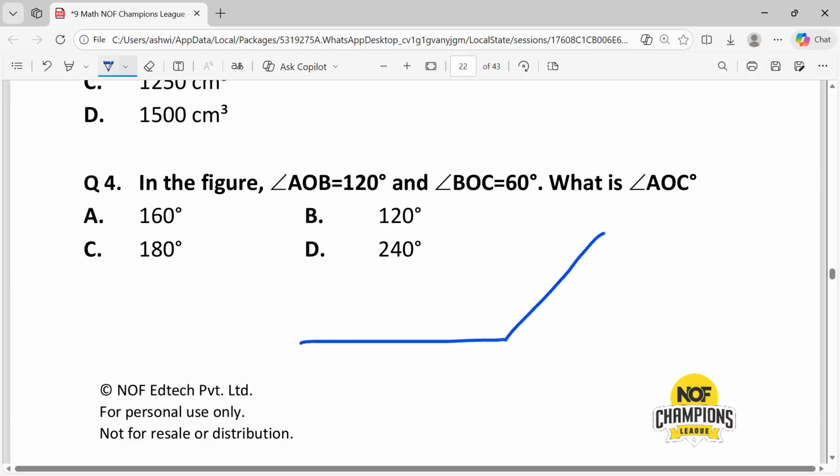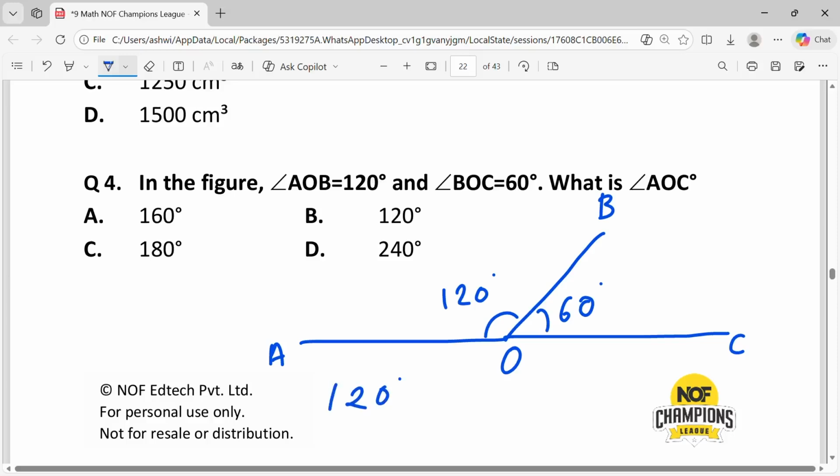So, AOB is 120 degrees and BOC is 60 degrees. So angle AOC is equal to angle AOB plus angle BOC, that is 120 plus 60, that is equal to 180 degrees. That is answer C.